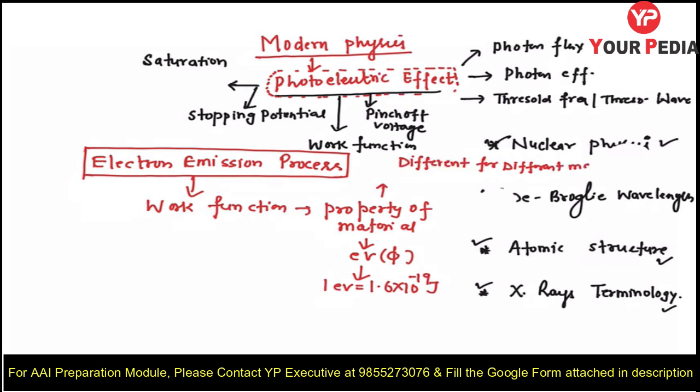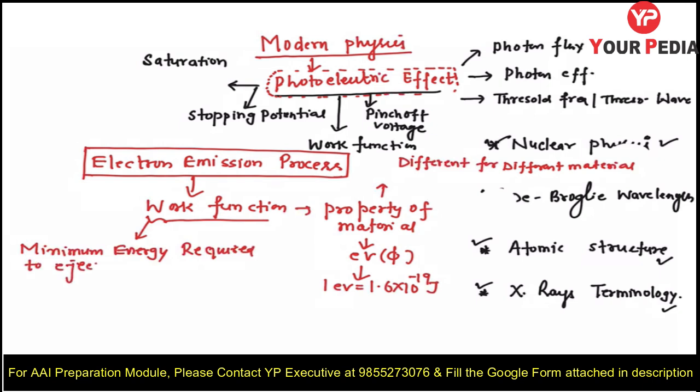So these are some of the key points which you need to focus on and keep in mind. Now what basically is work function? Work function is the minimum energy required to eject or remove an electron from the metal surface. So that is your work function.